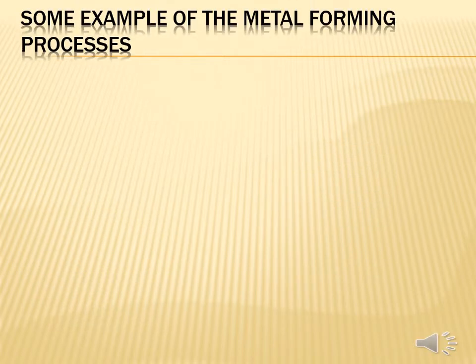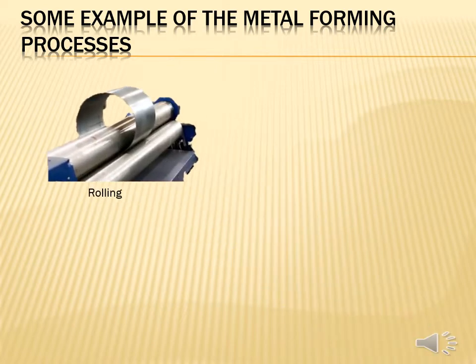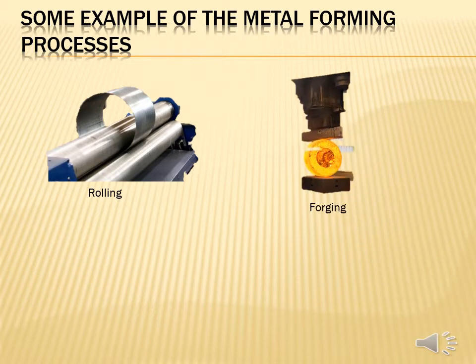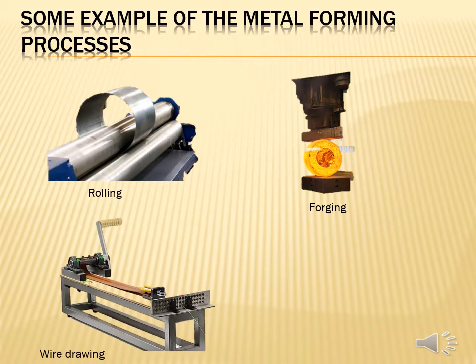Some examples of the metal forming processes. Rolling. Rolling is a metal forming process in which metal stock is passed through one or more pairs of rolls to reduce the thickness and to make the thickness uniform. Forging. Forging is a manufacturing process involving the shaping of metal using localized compressive forces. Wire drawing. Wire drawing is a metalworking process used to reduce the cross-section of a wire by pulling the wire through a single or series of drawing dies.